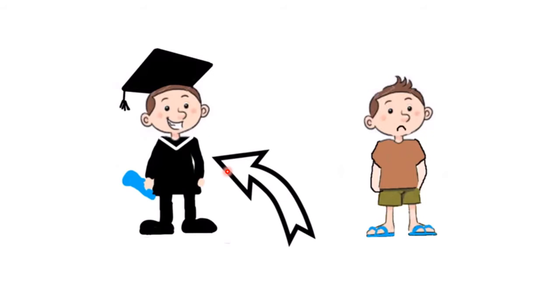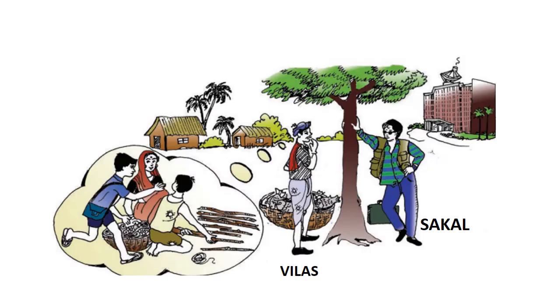Let us take a case study and understand this better. Children, let us understand this better by looking into a small story of two friends, Sakal and Vilas. Both these friends lived in the same village. First, let us look into Sakal. Sakal's father was an agricultural worker. He worked in the fields. Mother was a housewife who looked after the house chores and looked after his younger brother.